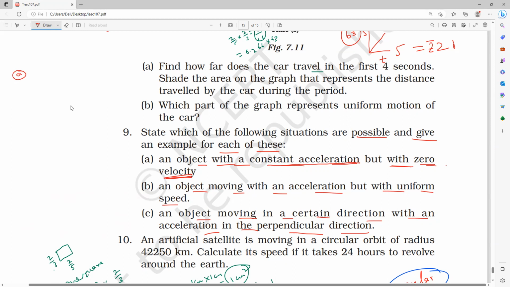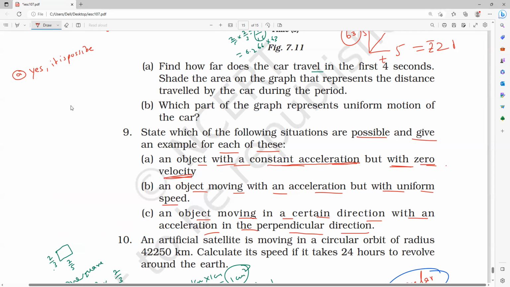Anybody? No, sir. Mari? Think. Sir, it can be at rest only. No, Mari, you have to think. Yes, it is possible, I'll say. How? Observe very carefully.